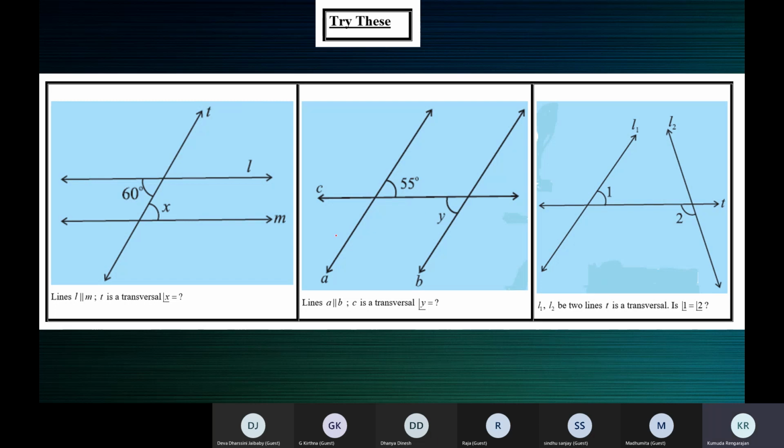A is parallel to B. It's given A is parallel to B. What's the value of Y? 55 degrees, ma'am. What's the relation between Y and 55? The alternate interior... Yes, Raja wants to say something. No, they're interior opposite angles, ma'am. Alternate interior angles, correct? Yes, ma'am. Sorry. Alternate interior angles, and because the lines are parallel, they are equal. So what's the measure of Y? 55 degrees, ma'am.